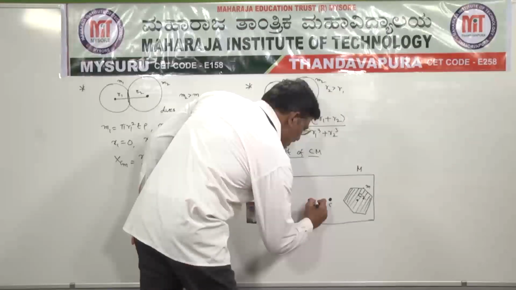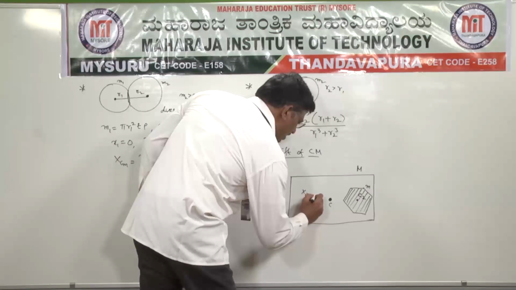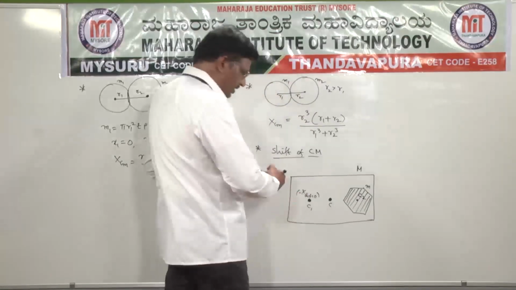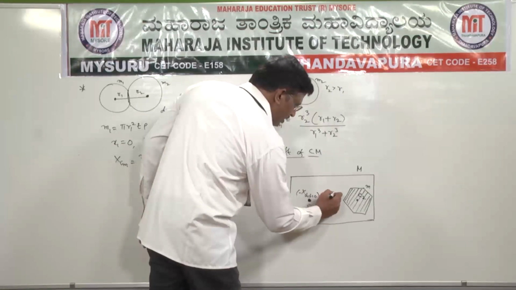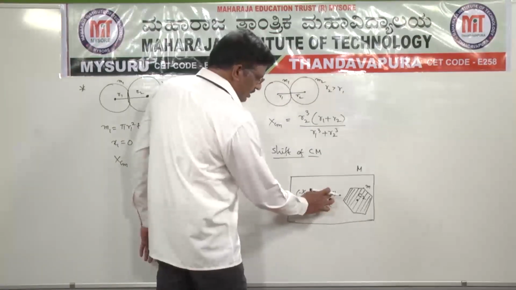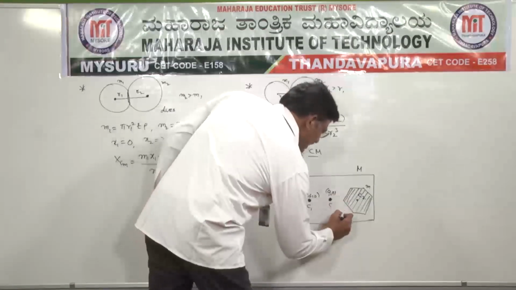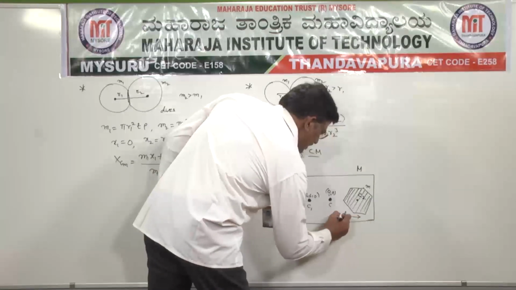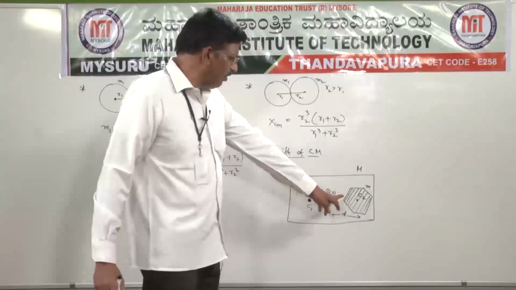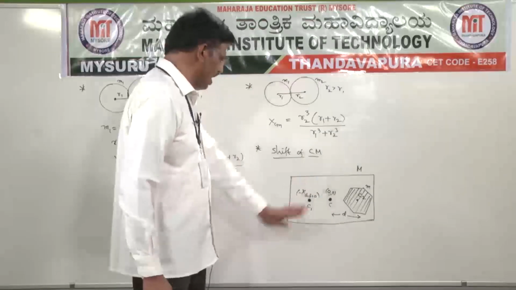Here C1 has coordinates x shift comma 0, along the negative x direction. We assume the original center of mass is at the origin, so 0 comma 0. And for C2, D is the distance of the center of the removed portion from the original center of mass.